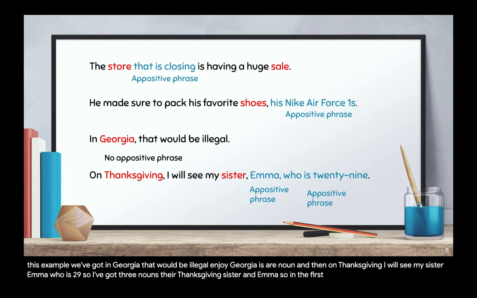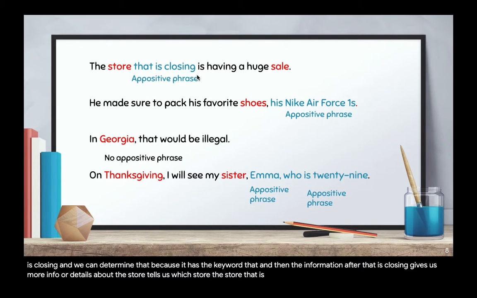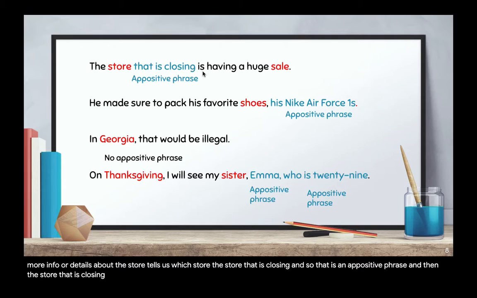So in the first example, the appositive phrase is that is closing. And we can determine that because it has the keyword that, and then the information after that, is closing, gives us more info or details about the store, tells us which store. It's the store that is closing. And so that is an appositive phrase. And then the store that is closing is having a huge sale. And so it ends with our verb, is having.